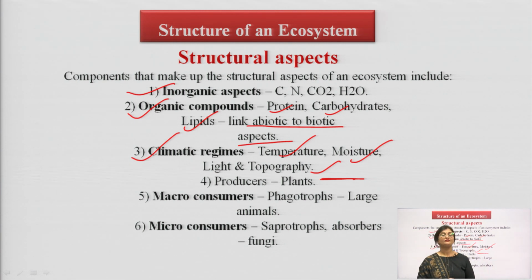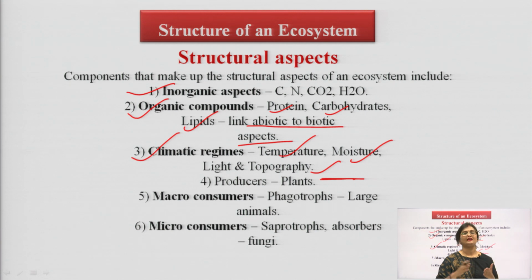Next, apart from climatic regimes, the next structural aspect of an ecosystem which is essential is macro consumers. Producers, we have plants etc. They are the producers.